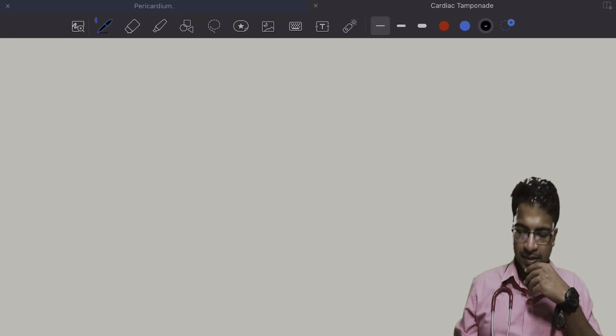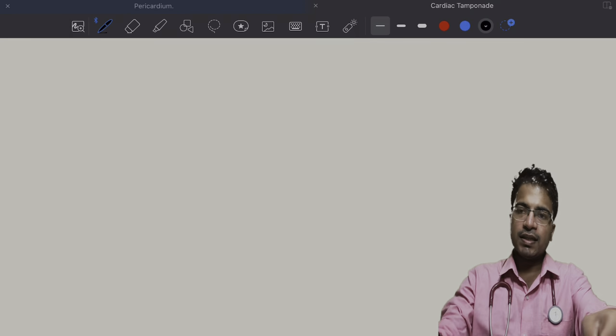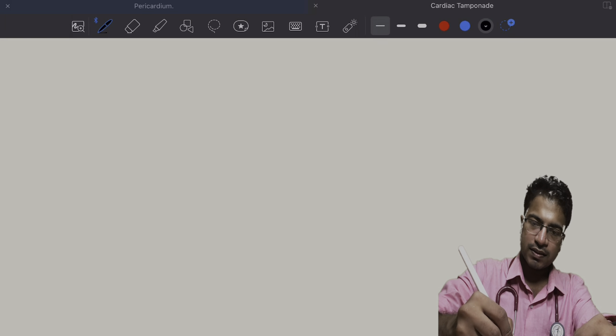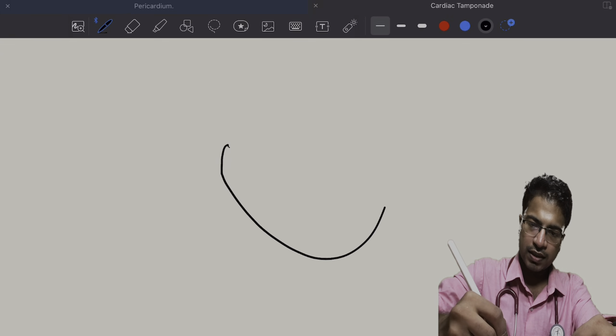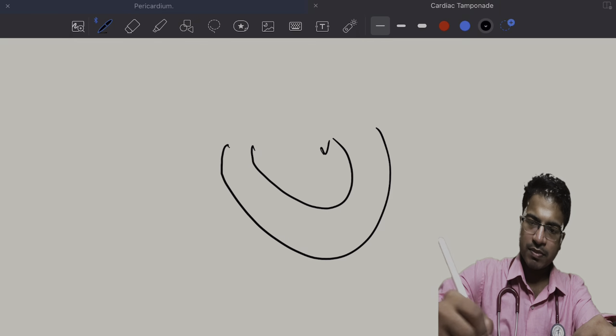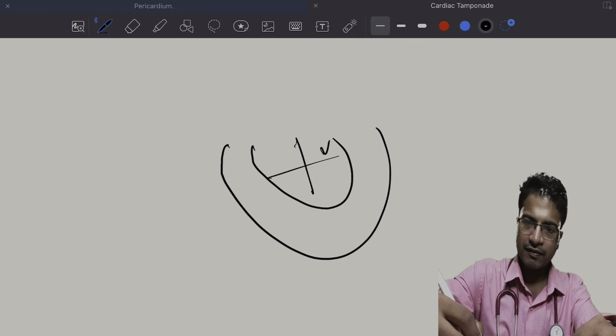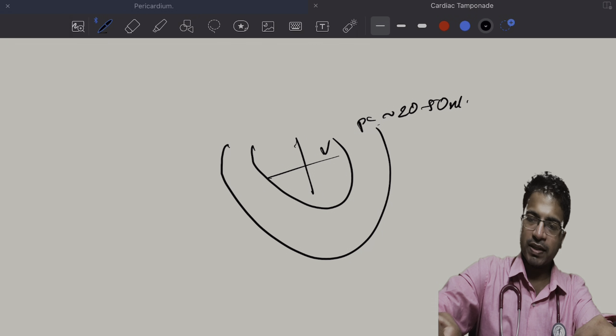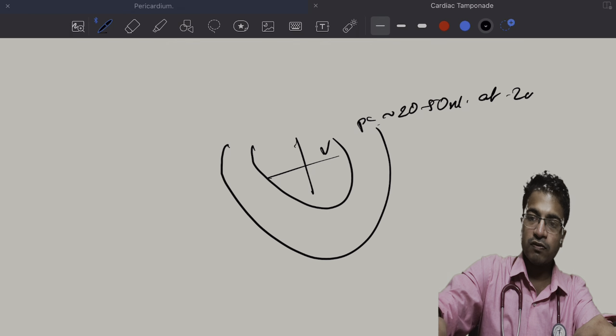Basically, there is increased filling. So this is the heart, these are the ventricles, the chambers of the heart, and this is the pericardial cavity, which houses about 20 to 50 ml of pericardial fluid at a pressure of -2 to -5 centimeters of water.